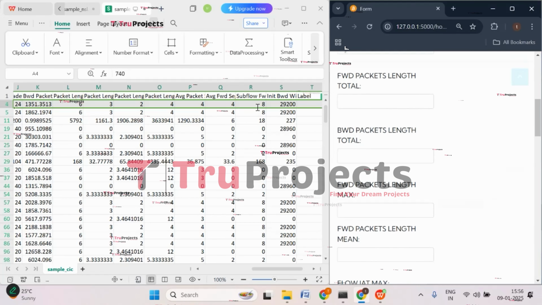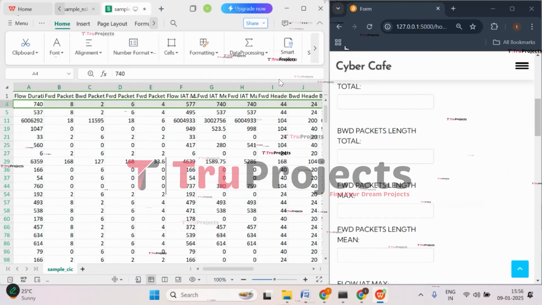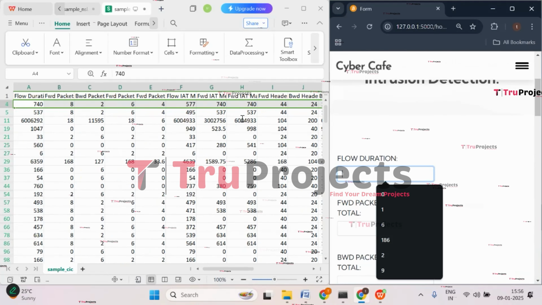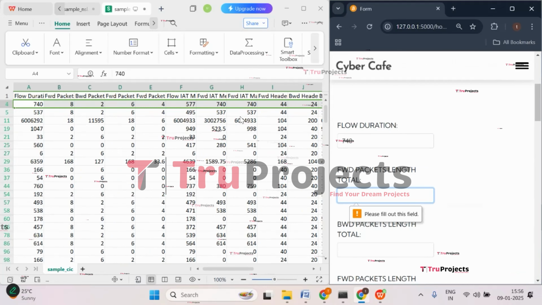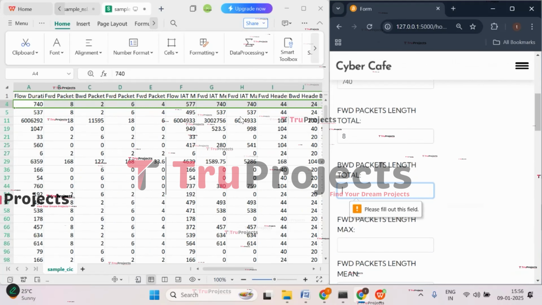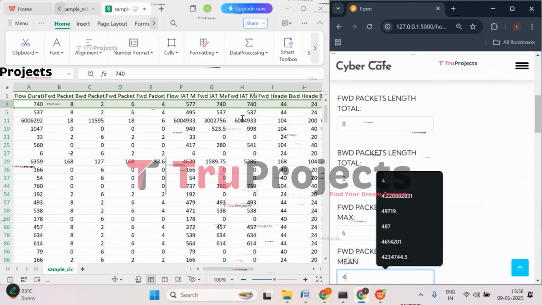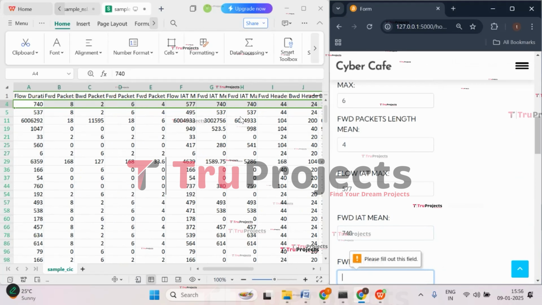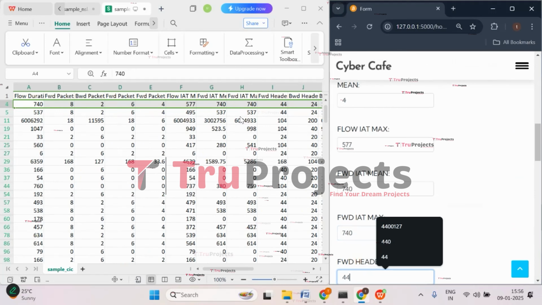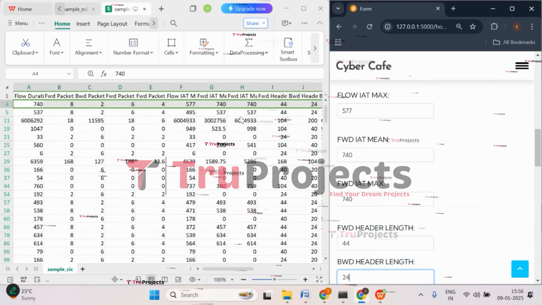Click on CIC IDS. So the first value, that is flow duration, is 740. Packet length is 8, 2, 6, 4, 577, 740, 740, 44, 24.